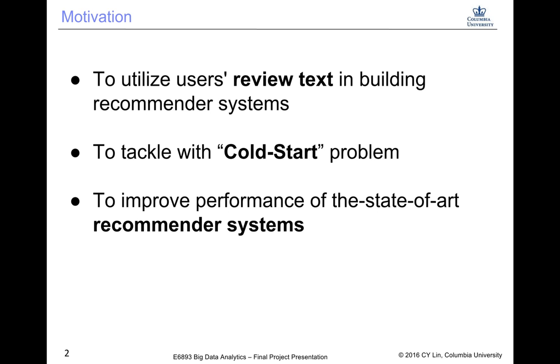In our minds, review text justifies the ratings and contains more information about user preference as well as the properties of the item. Ignoring this great source of information is a big shortcoming of current recommender systems. For example, if a user has just several ratings among thousands of items, it's very hard to model the preference of this user accurately. The current system might find a parameter vector that fits a data sample very well, but actually reveals too little information to be useful in practice. This is usually called the cold start problem.